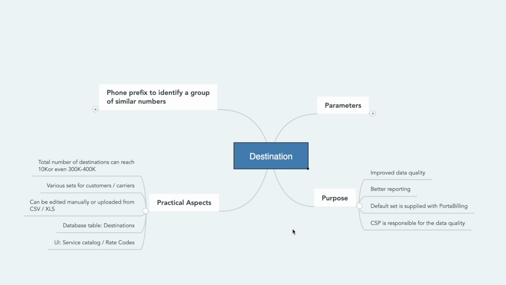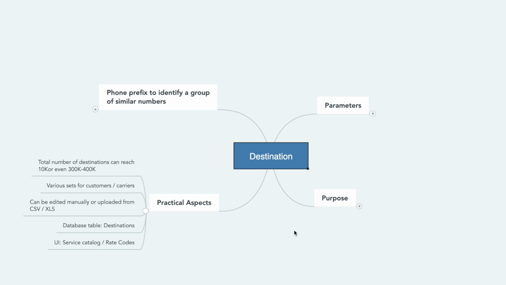And there we also have thousands of destinations. Sorting out these destinations is quite tedious work. Of course, if we are talking about thousands of destinations, we are not going to enter them manually. They can be uploaded from a CSV or an XLS file.